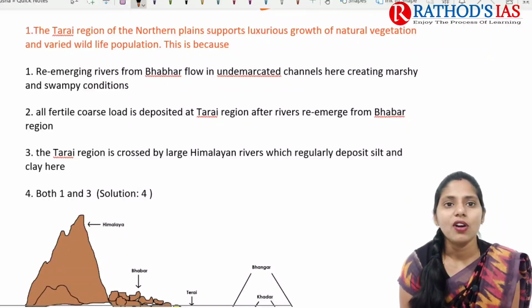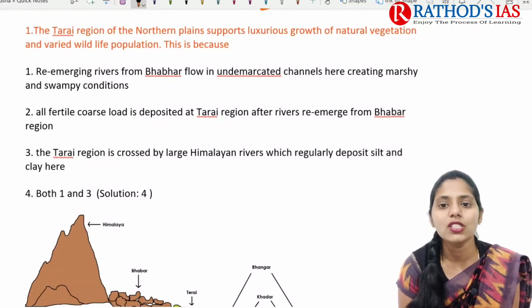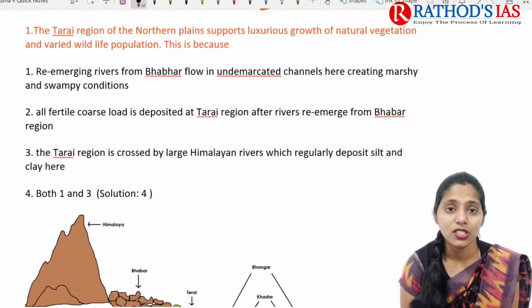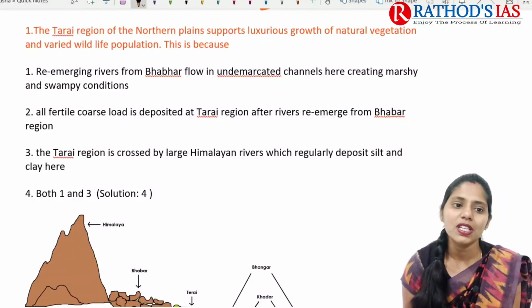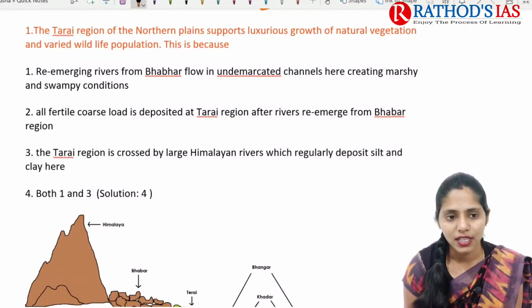Now let us see the explanation part for yesterday's questions. The first question is about the Terai region. The Terai region of the northern plains supports luxuriant growth of natural vegetation and varied wildlife population. This is because, the first option says, the re-emerging of rivers from the bhabar flows in undefined channels, creating marshy and swampy conditions.